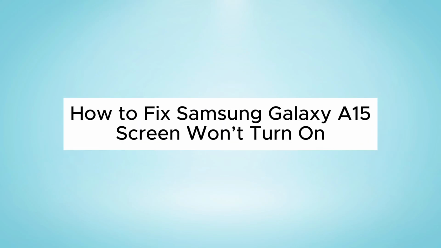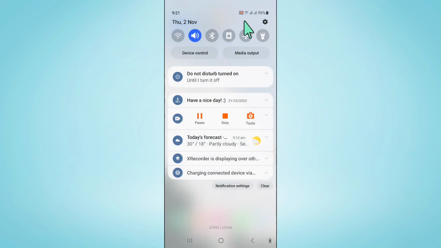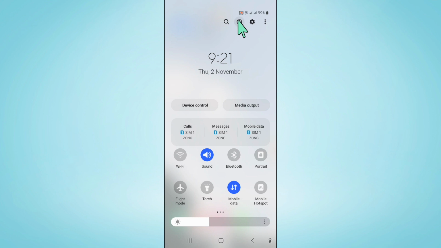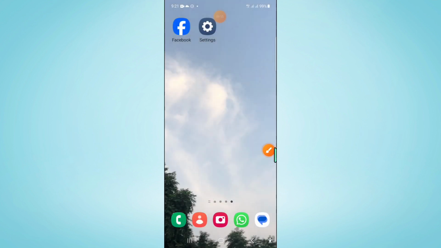Hello everyone, in this video I will show you how to fix the Samsung Galaxy A15 screen won't turn on issue. To fix this issue, first of all swipe down and click on this icon, and then click on restart. After restarting your mobile your problem will be fixed, but if it doesn't fix your problem then open settings.